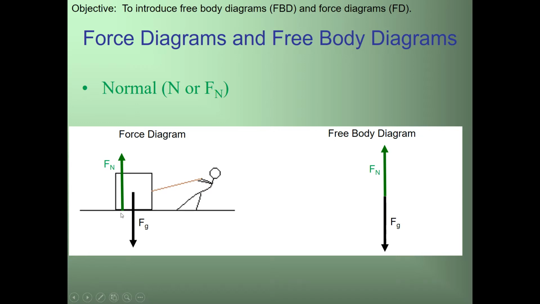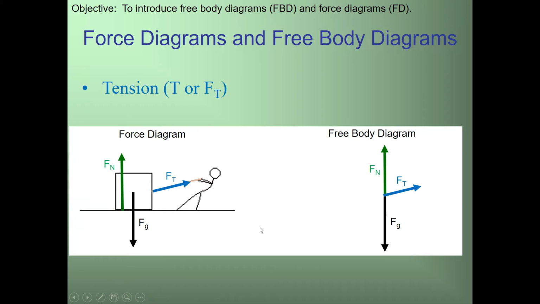So I'm going to put my arrow at the beginning where the surface acts on the box, and go straight up, perpendicular away from the surface. For my free body diagram, I'll draw my vector away from a point particle that I put in the center. I can simply put a dot there, and all the forces come away from that particle.